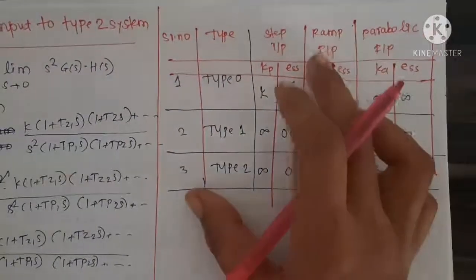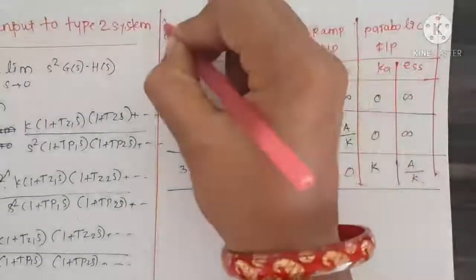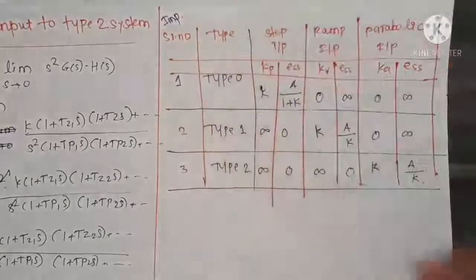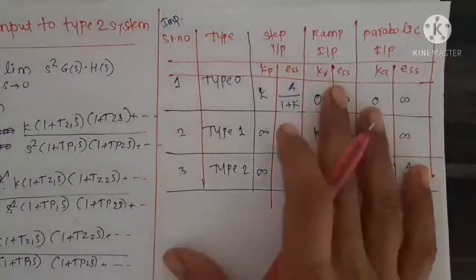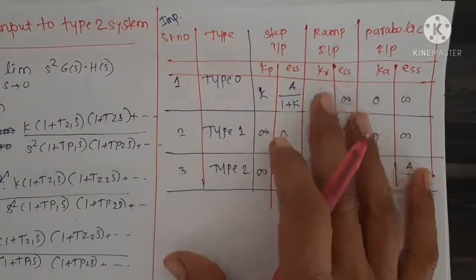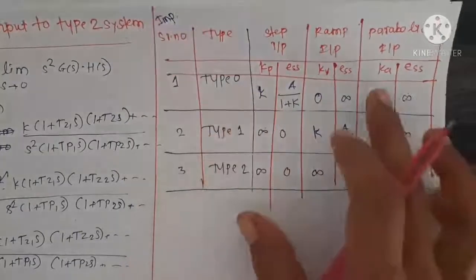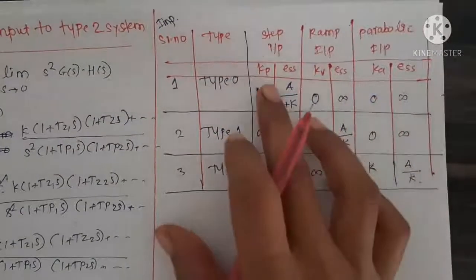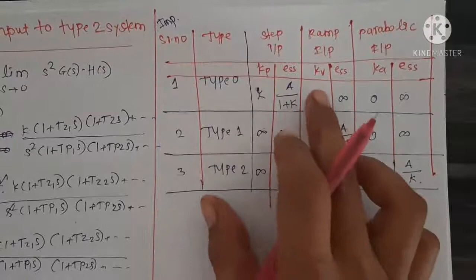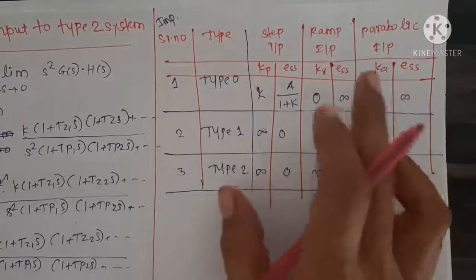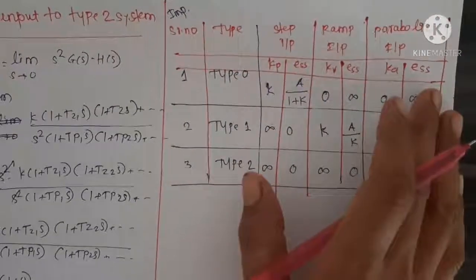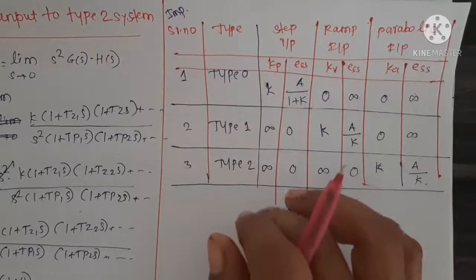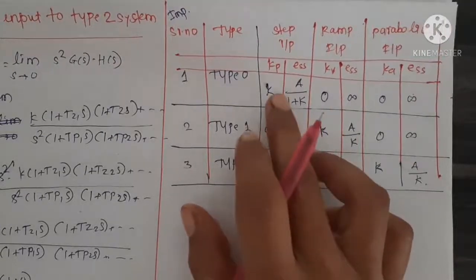So this is a very important table, because in the exam you have problems on this topic. If you are given a type 0 system and asked to calculate Kp, Kv, Ka and ESS for step, ramp and parabolic input, then you have to calculate only for step input.